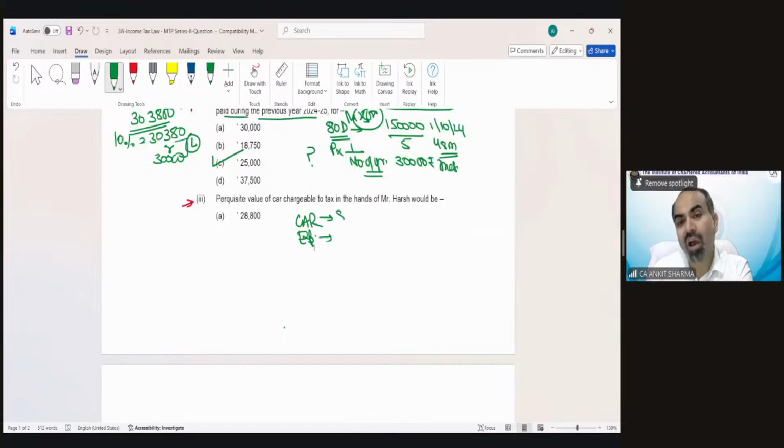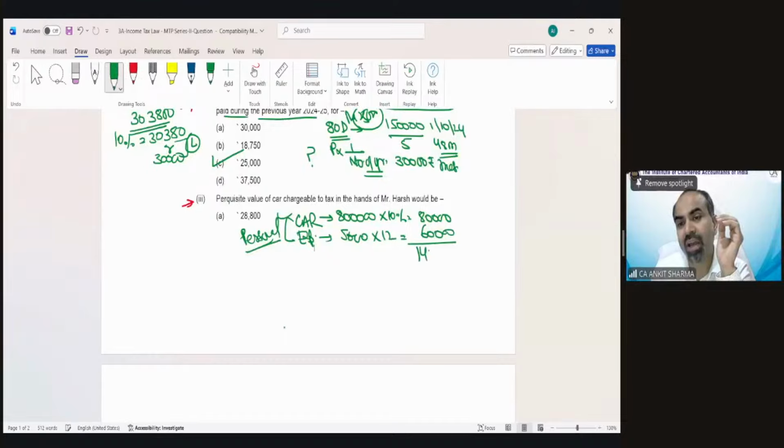In case of the car, because the value has been given as 8 lakh, the provision says 10% needs to be taxed if the car has been utilized for personal purpose. The 2,400 rupees per month, or 1,800 or 900, would be applicable when it has been used for both purposes. But if it is only for personal purpose, then the car value 10% and the actual amount of expenditure 5,000 per month, that means 60,000.